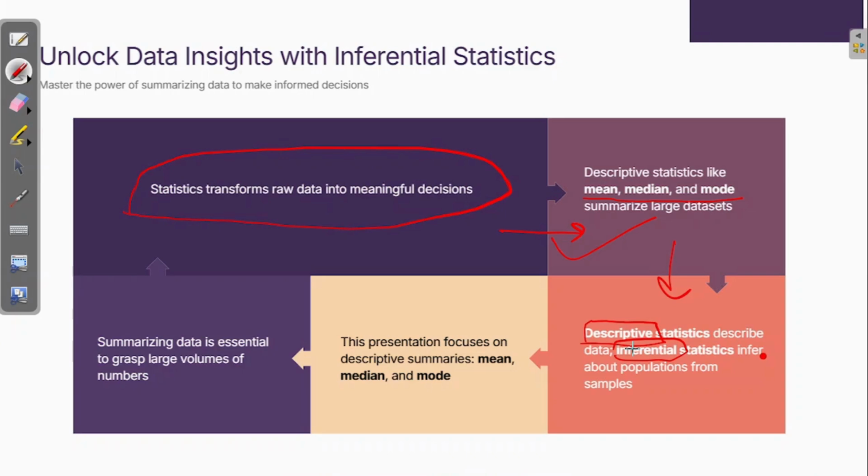Okay, so now let's move from here to here. This presentation focuses on descriptive statistics summaries like mean, median and mode. It summarizes data into essentials. Summarizing data is essential to grasp a larger volume of numbers. It means if you cannot go to the entire population, but you understand descriptive statistics, mean, median and mode, then you can easily understand a large population, or I can say large data. Correct? I hope you understand my point. Let's move to the next slide.